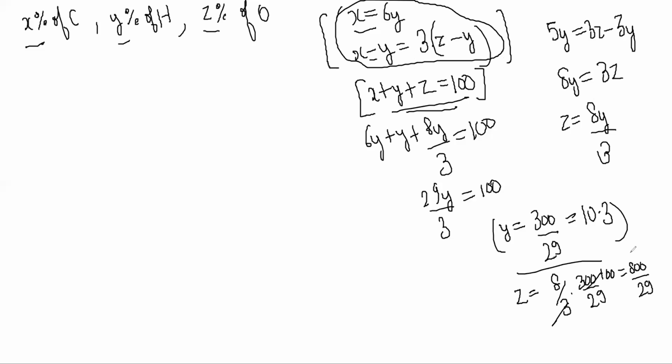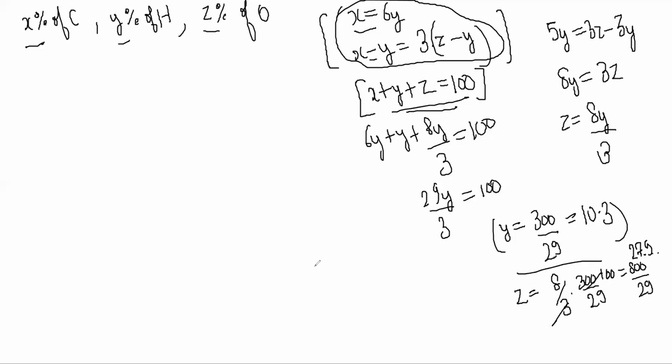If you do it, 29 times 5 is 145, 6 are 174, 7s are 203, so it is 27 point something. 28 doesn't fit, so it is 27 point something only. I don't even care, 27.9 or something maybe.